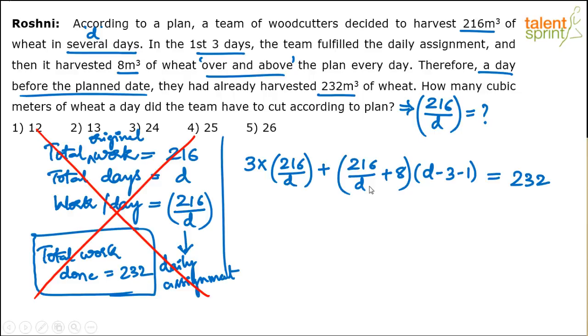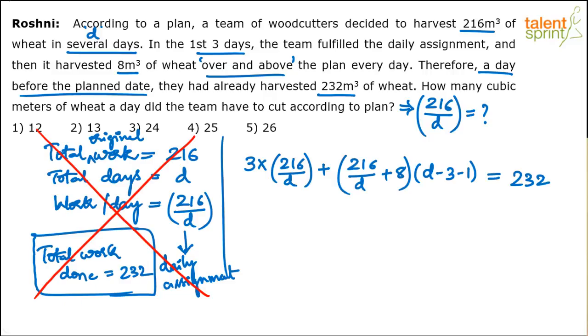Otherwise, the other way to do it is go by the options. But options have been given in a different way. You cannot substitute the option in place of D. If you try to substitute 12, 13, 24, 25, 26, the options one after the other in place of D, you will not be able to get the right answer, because the options are nothing but 216 by D. We have realized that 216 by D is the actual answer. Of course, you can eliminate some options directly, but you can also solve the equation. So let's solve the equation first and then I'll tell you how to use options as well.